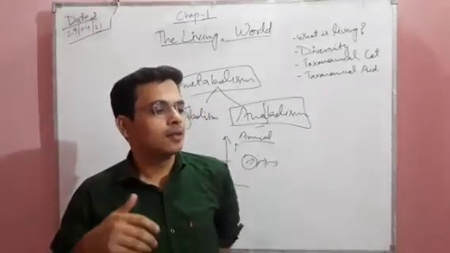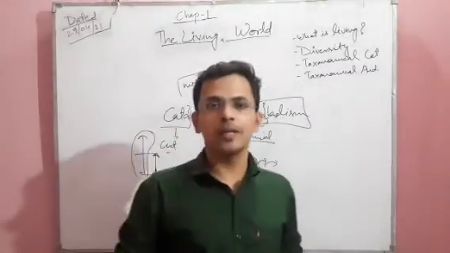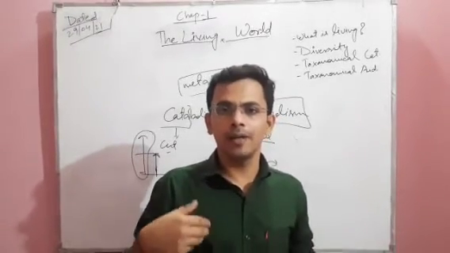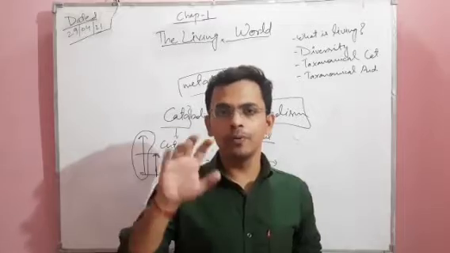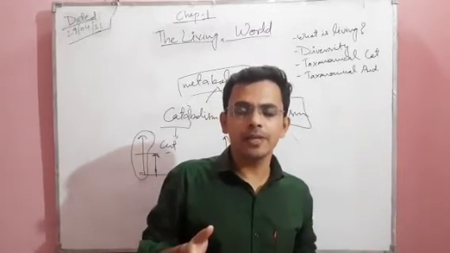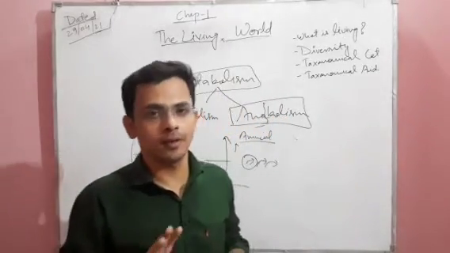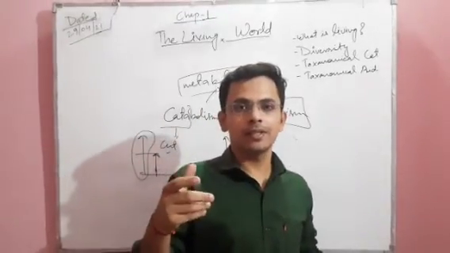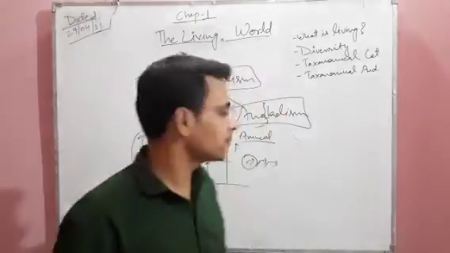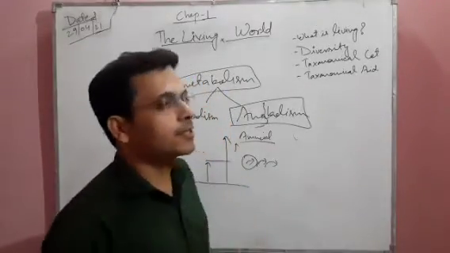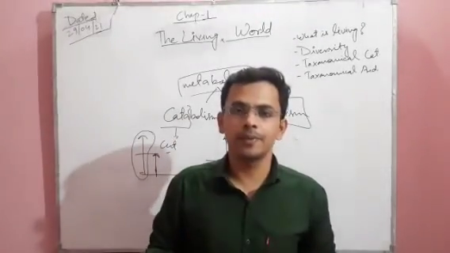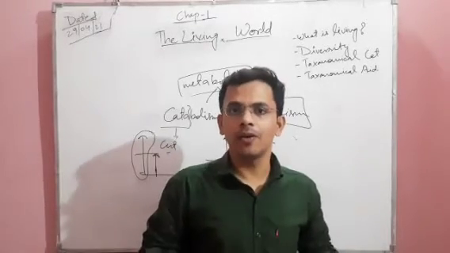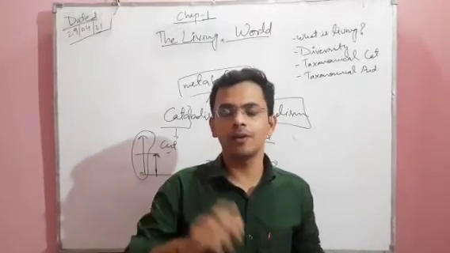We will discuss this in detail in further chapters. For now I will give you an overview of what cellular respiration is. Don't be confused. Respiration, external or internal, helps categorize an organism as living or non-living.